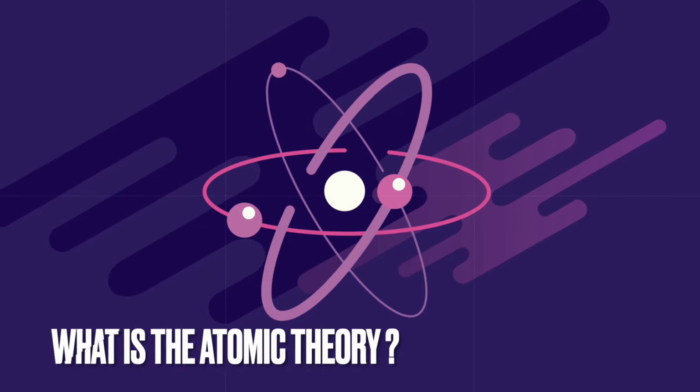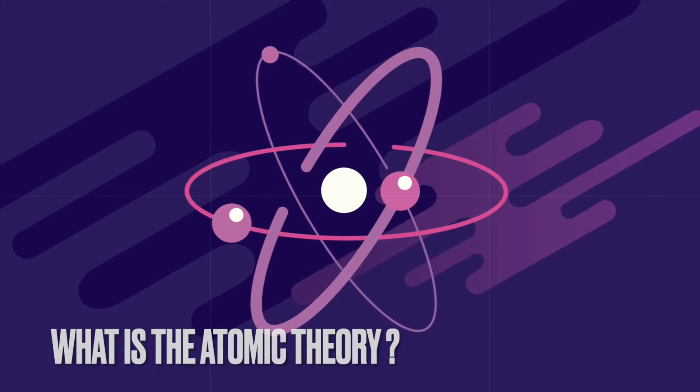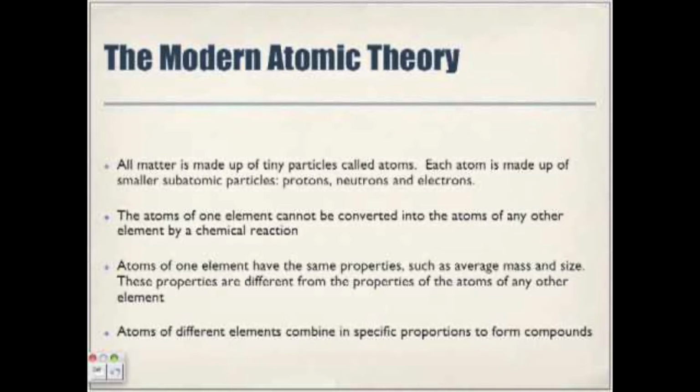So, what is the atomic theory? The atomic theory states that all matter is made up of tiny particles called atoms. Each atom is made up of smaller subatomic particles: protons, neutrons, and electrons. The atoms of one element cannot be converted into the atoms of any other element by chemical reaction.